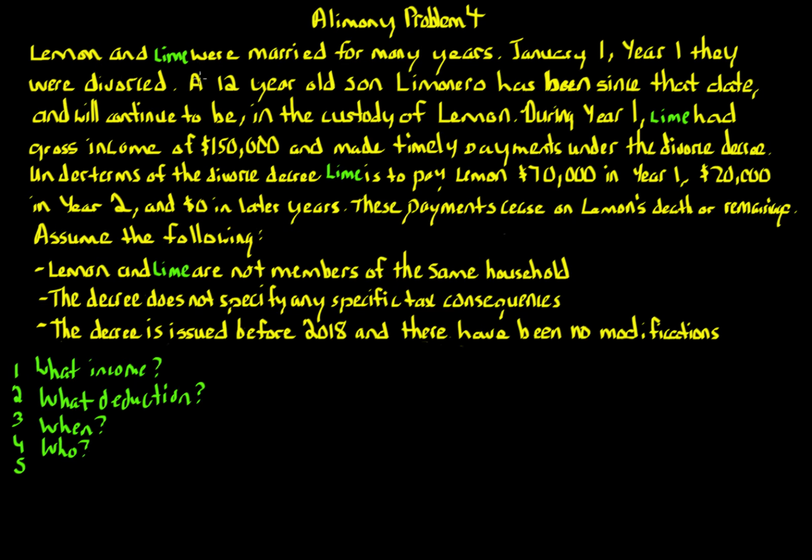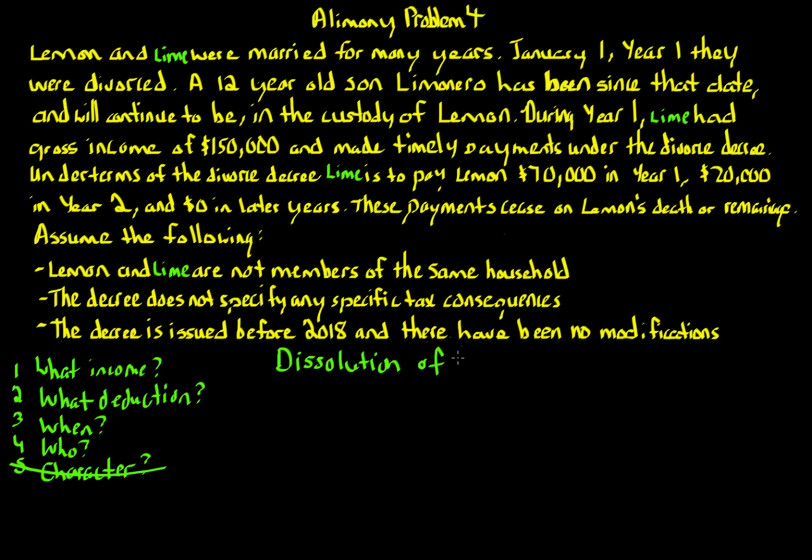We're dealing with Lemon and Lime, but we also have Limonero as another party. Now, I'll just go ahead and tell you that Limonero is a son, and when we deal with dissolution of marriage issues, that son has no respective issues with respect to this. It's Lemon and Lime, the 2 spouses. Finally, what's the character of the respective items? Character is something you're going to be worried about in future videos. We're not going to worry about that here, so do not worry about character. But I'll go ahead and tell you, if you're wondering, the character is going to be ordinary with respect to these items.